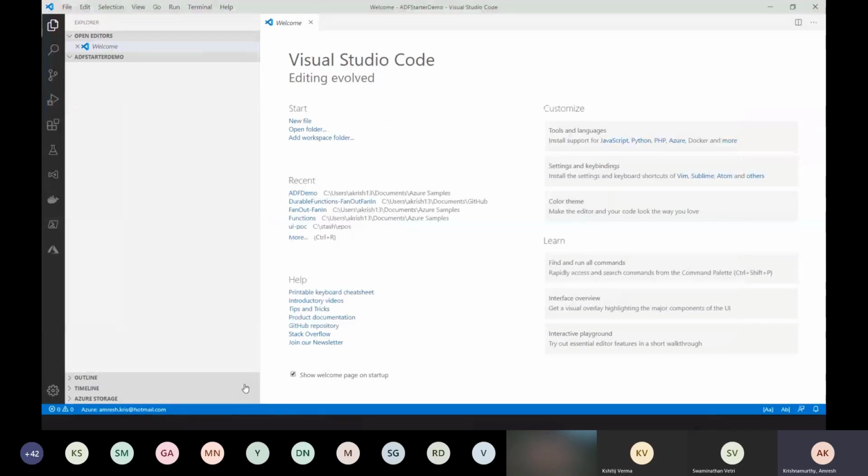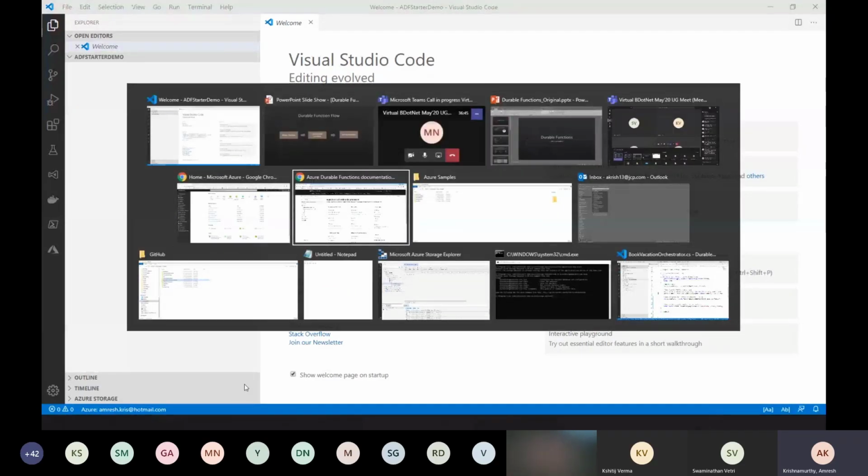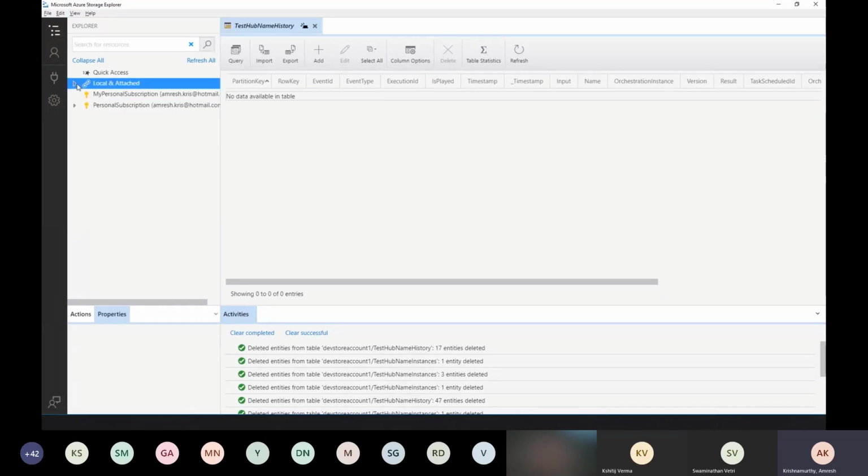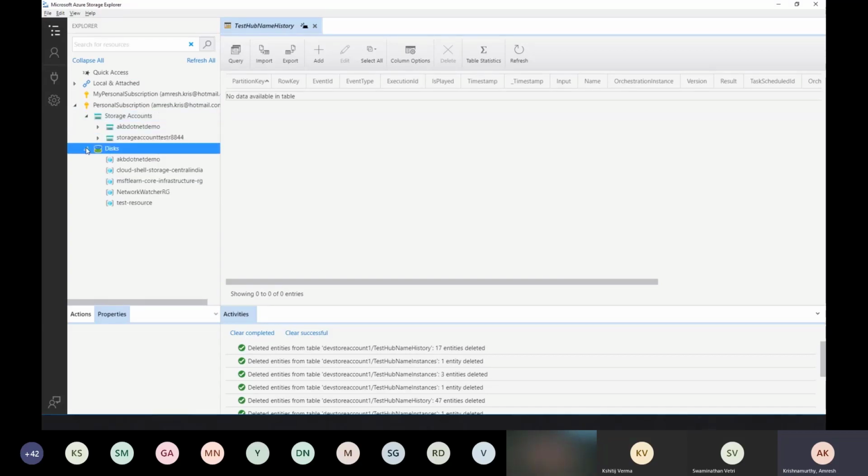Another thing I can have in my local install is something called Azure Storage Explorer. Microsoft Azure Storage Explorer is a standalone utility that you can download and install on your machine. It lets you explore what is there in the Azure portal. If you have an active subscription and something available in your blob storage or table storage, you can quickly view what is out there.